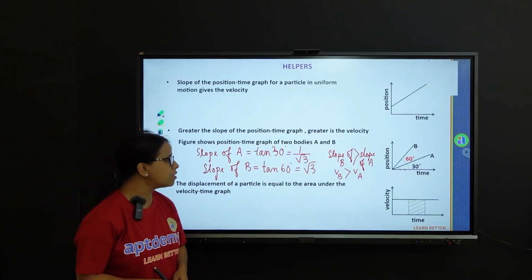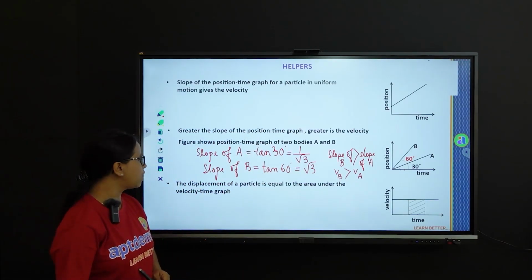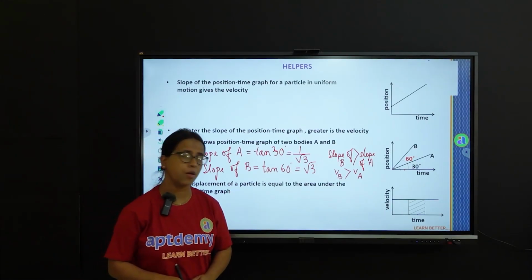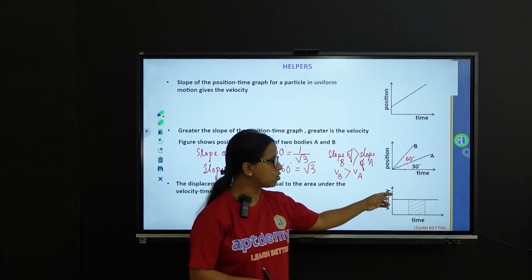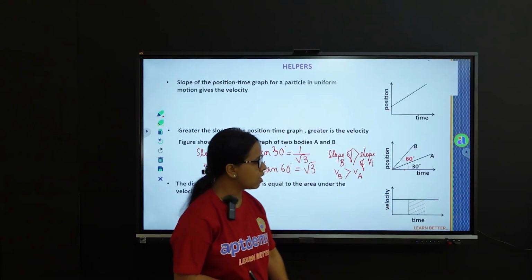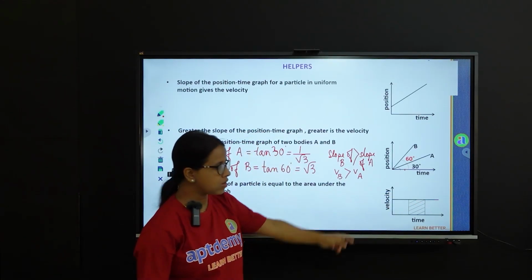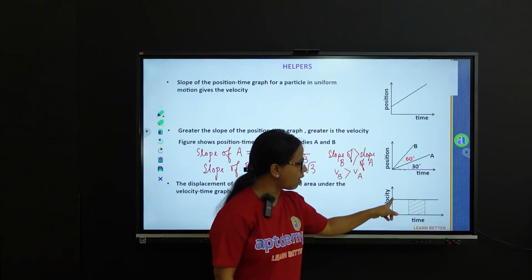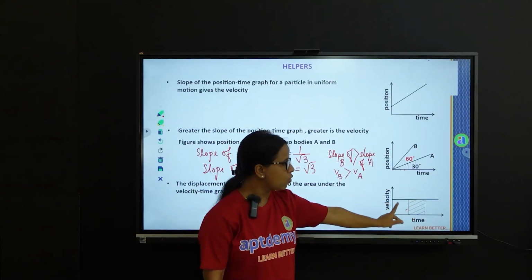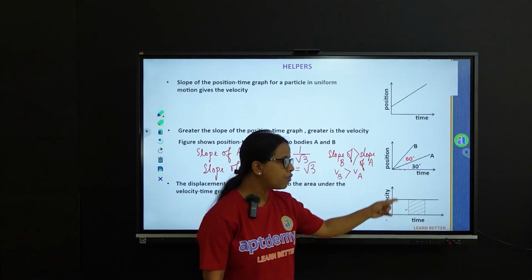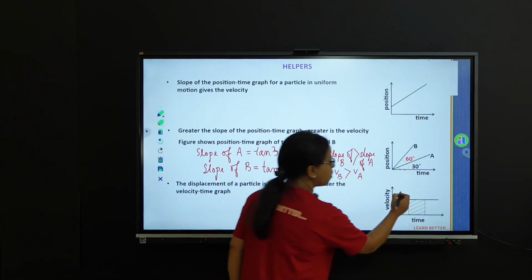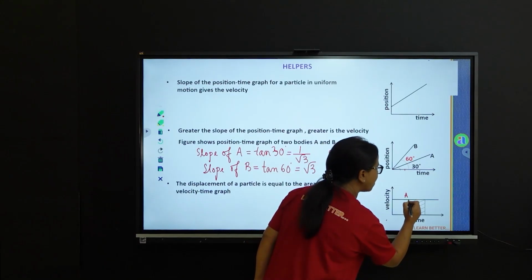Now the displacement of a particle is equal to the area under the velocity time graph. You can see the velocity time graph of a particle which is moving with uniform velocity. How do I say this is uniform velocity? You can see that with change in time the velocity doesn't show a change, which means that the particle is moving with uniform velocity.